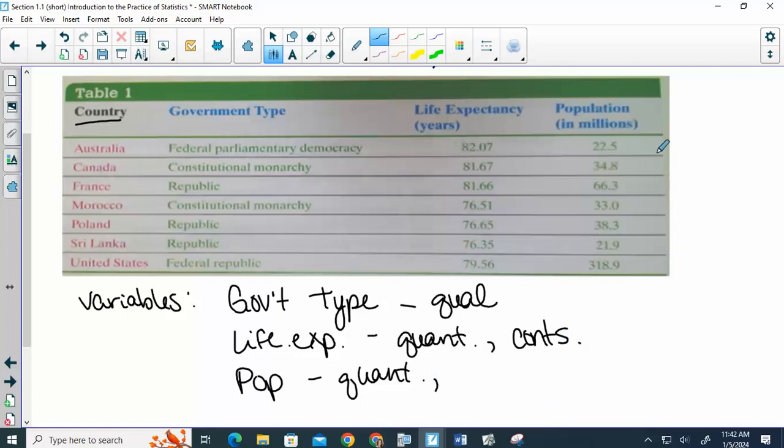Okay, population. If I'm looking up here, it's a decimal, but that's just because it's measured in millions. If I'm counting people, can I have a partial person? No. So that would be discrete. Any questions on this?